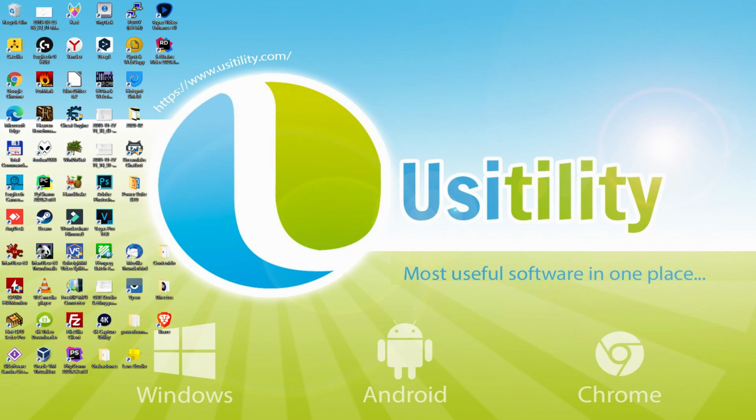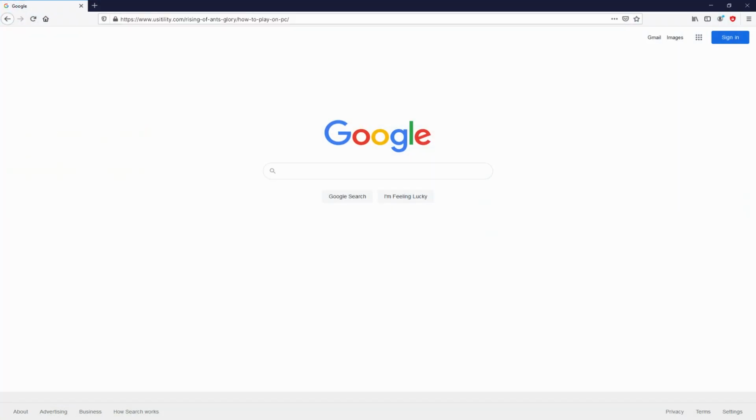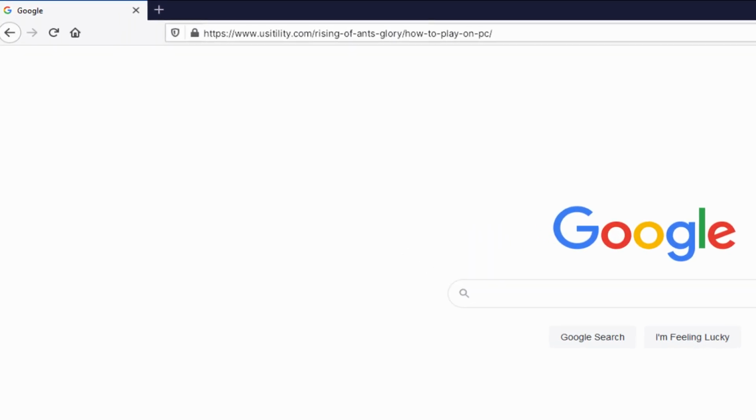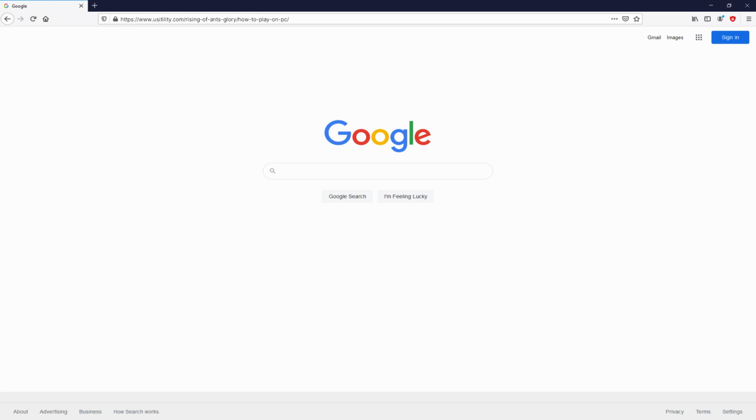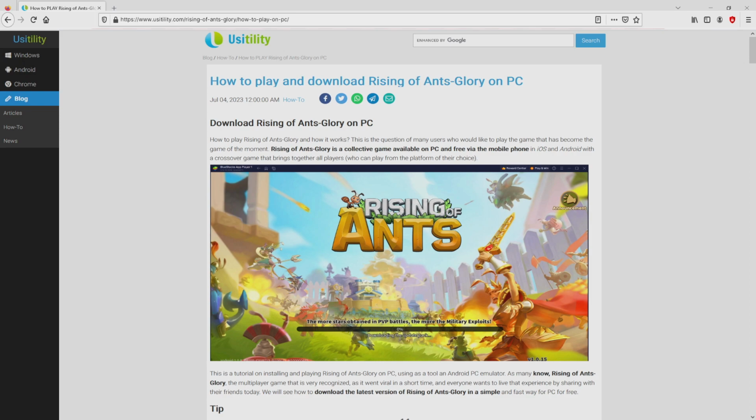Before anything else buddies, the first thing to do is to launch our favorite web browser. We selected the one we use by default. Let's continue, going to that URL that I'm highlighting in green color. Now, you can see on the screen of the PC. There is no need to type it, because there's a link in the video description and the first pinned comment. We ended up there on the website of Usitility, exactly where we have a nice in-depth description on the best way to obtain Rising of Ants Glory on computer.